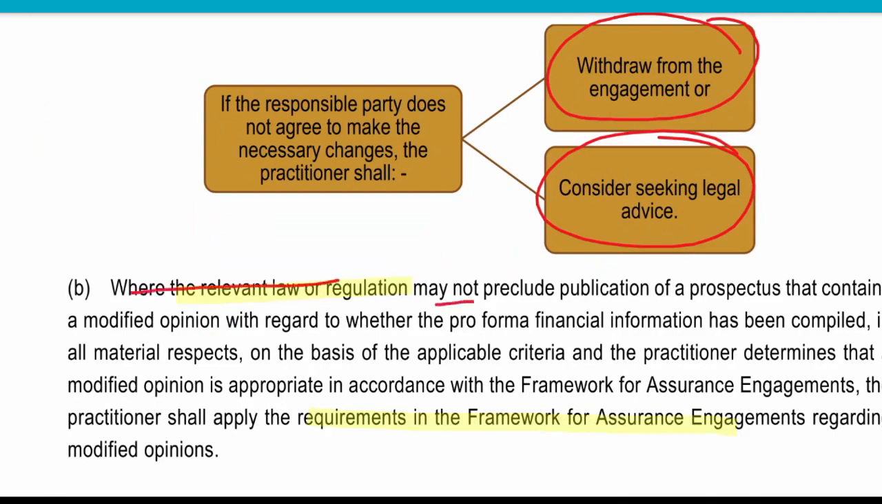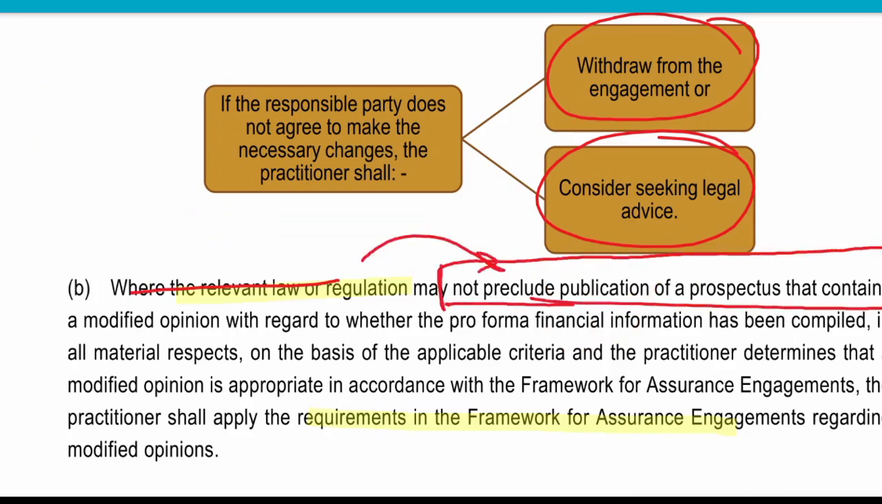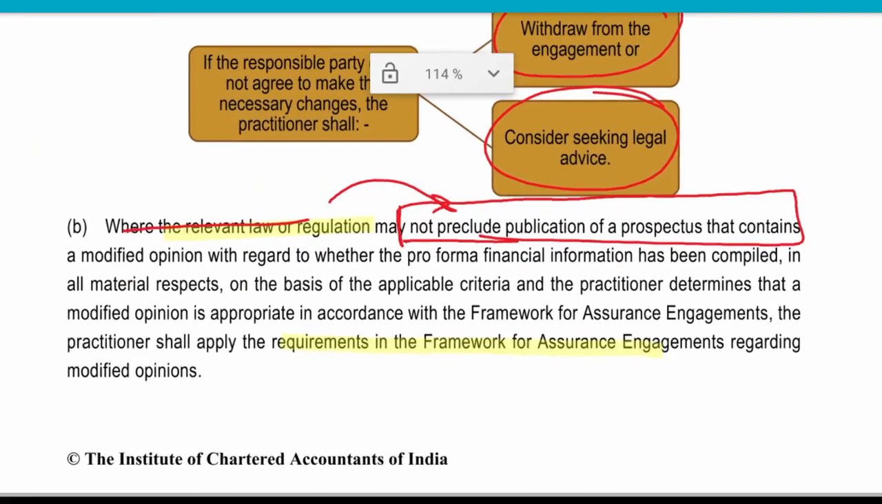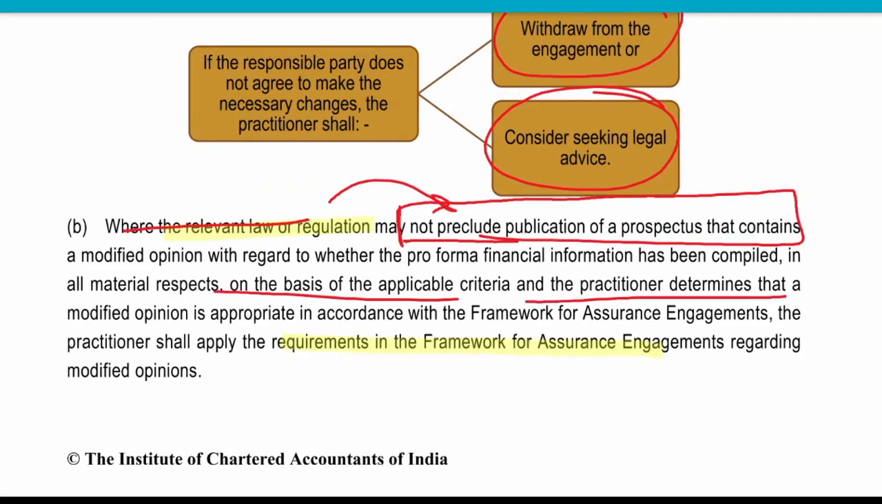Where laws and regulations may regulate the publication of the prospectus. So it might be possible that laws and regulations are saying that these kinds of data are not to be included in the prospectus, because there might be laws and regulations that data related to the future, related to a particular event and transaction, must not be included in the prospectus. So in that case, on the basis of applicable criteria, the practitioner determines to modify his opinion. So in that case, he needs to modify his opinion.